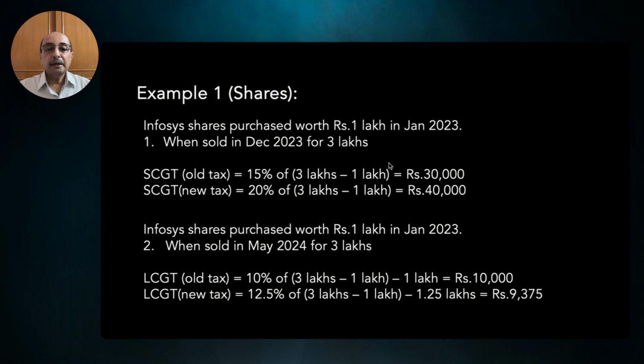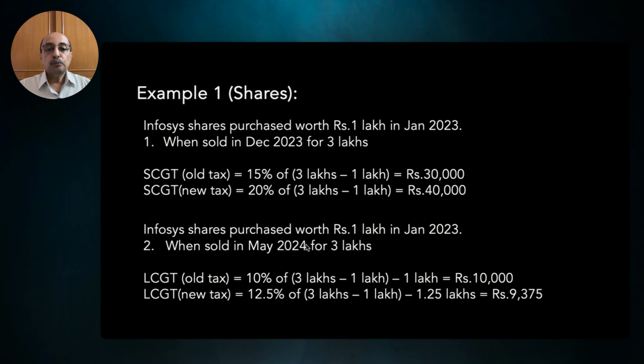Since the holding period is less than 12 months, the short-term capital gain tax as per the old tax regime is equal to 15% of 3 lakhs minus 1 lakh, which is nothing but 30,000 rupees. And if you calculate as per the new tax, the short-term capital gain tax equals 20% of 3 lakhs minus 1 lakh, that is 40,000 rupees.